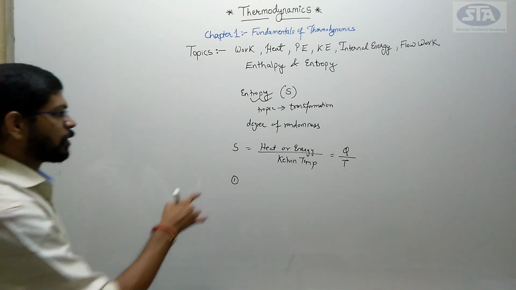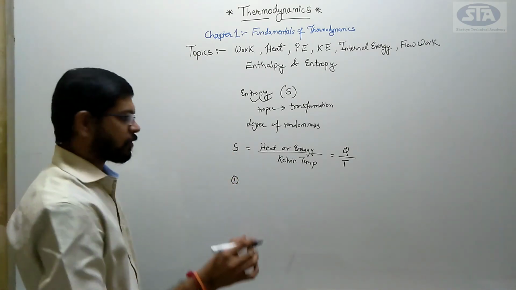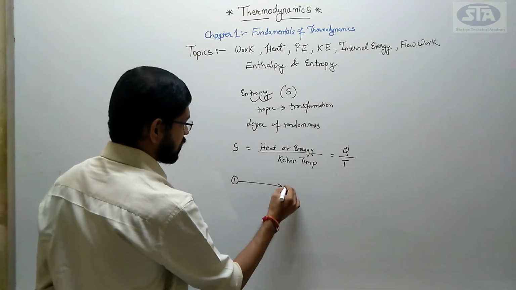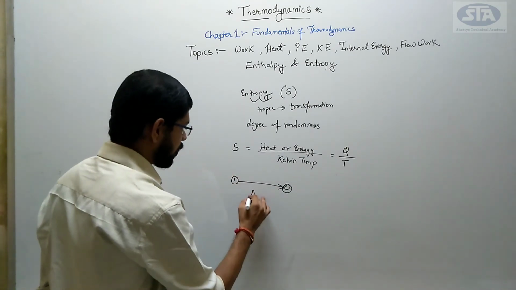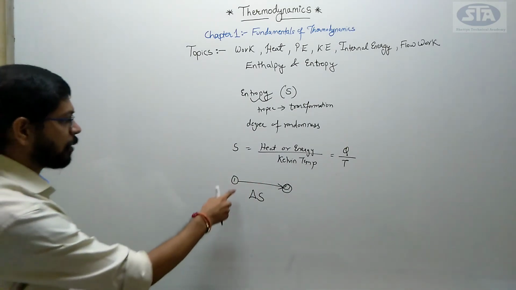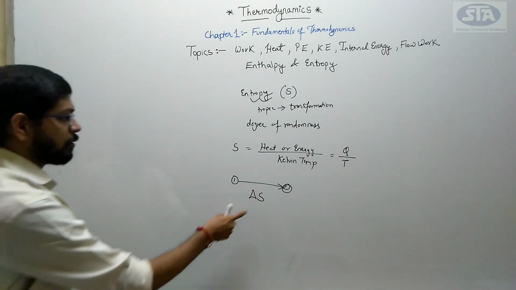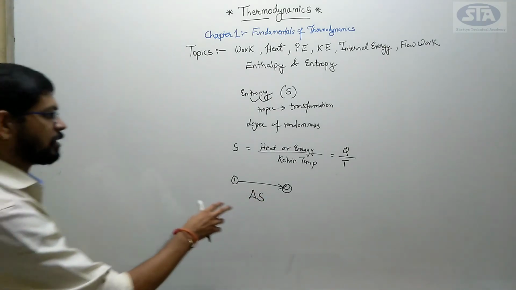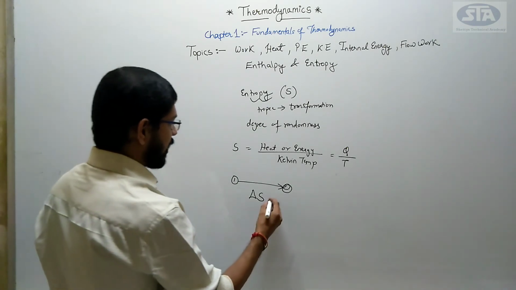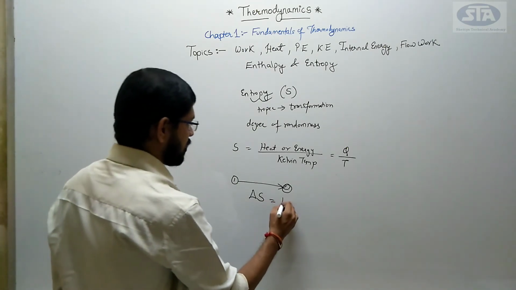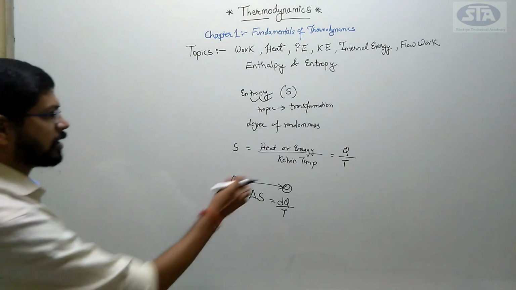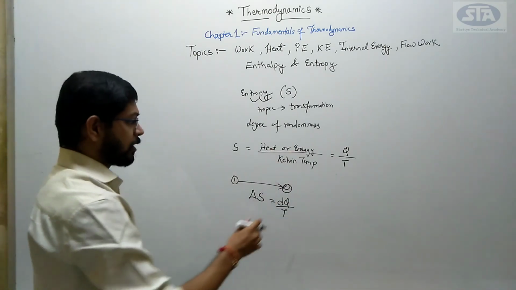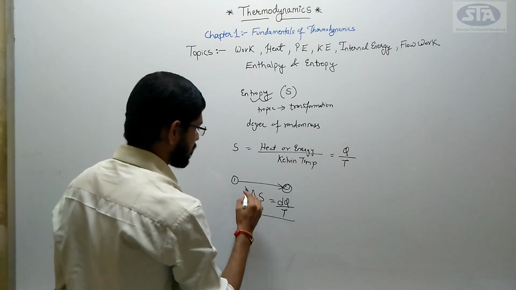We always measure it in relative terms, that is, the change in entropy from point 1 to point 2. We write the change in entropy as del Q by T.